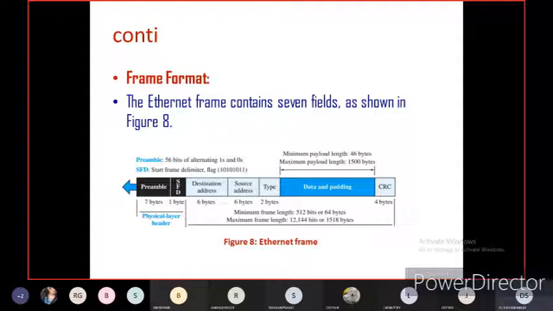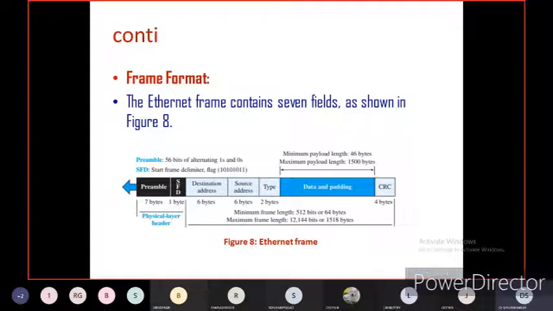So the preamble is 56 bits of alternating ones and zeros. Of course, each data field is D0 to D7, meaning 0 or 1, or D0 to D15, 16 bits. Then the SFD, that is the start frame delimiter flag, is 8 bits: 1010 1011. Then the minimum payload length is 46 bytes. The maximum payload length is 1500 bytes. Then the minimum frame length is 512 bits or 64 bytes.